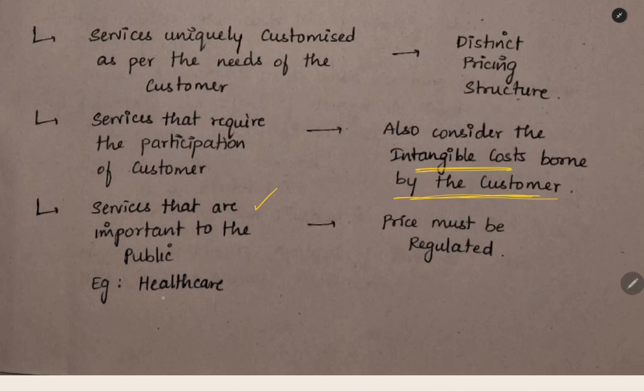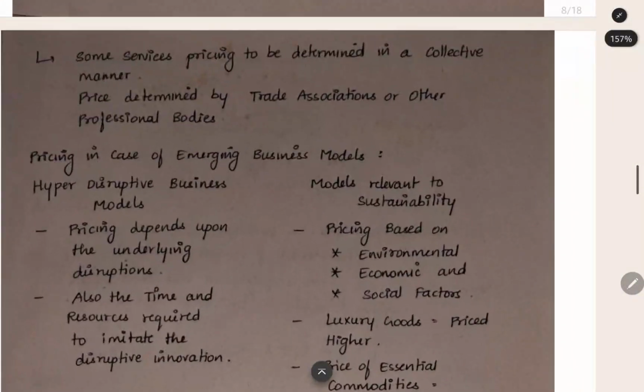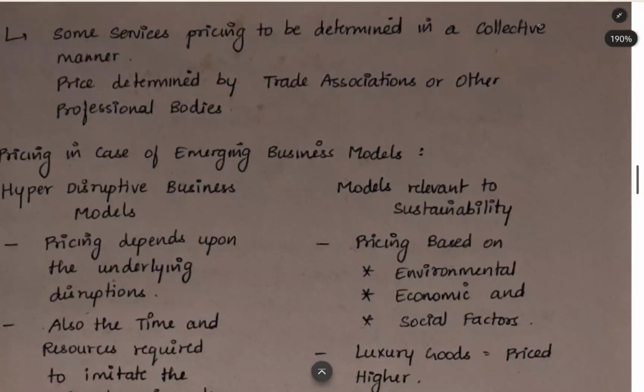Services that are important to the public, example healthcare, the price for that will be regulated by the government. The next thing is some services pricing. It should be determined in a collective manner. Trade association or other bodies for that particular profession, they will determine the price.